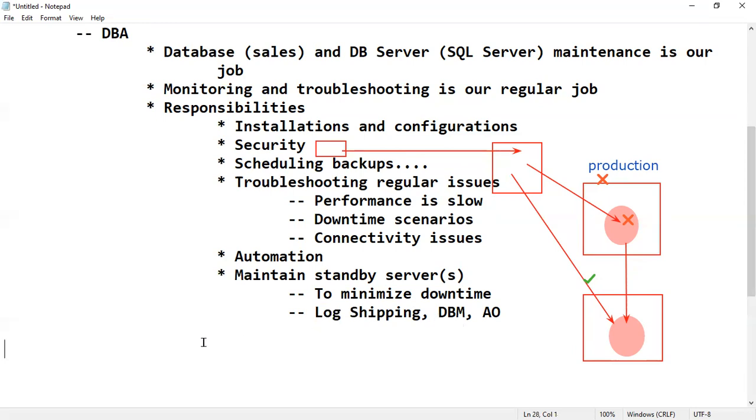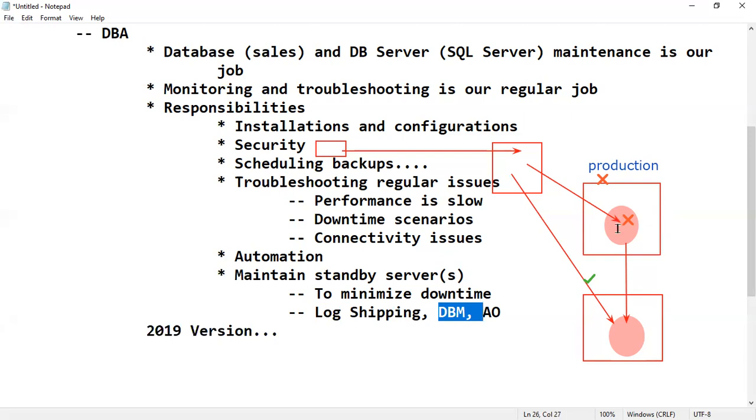Right now, remember, the latest version of SQL Server is the 2019 version. Previously we had so many versions. We'll see the history. Just remember, in the 2005 version, a very old version, the database mirroring concept was introduced.